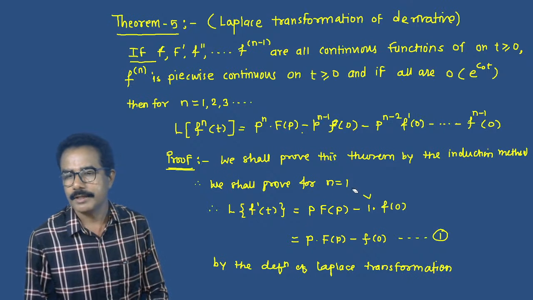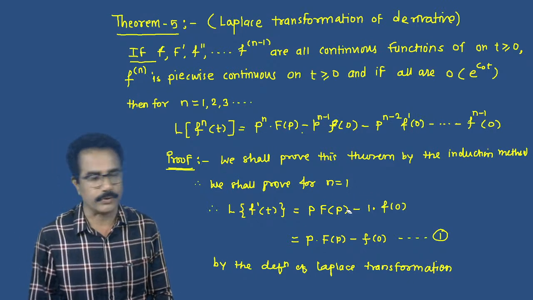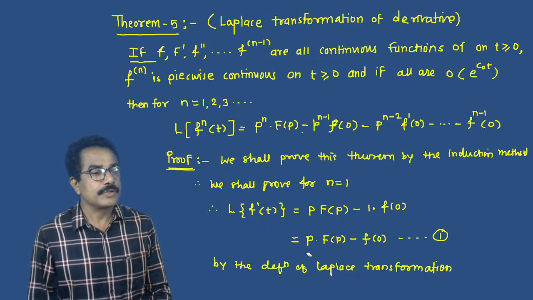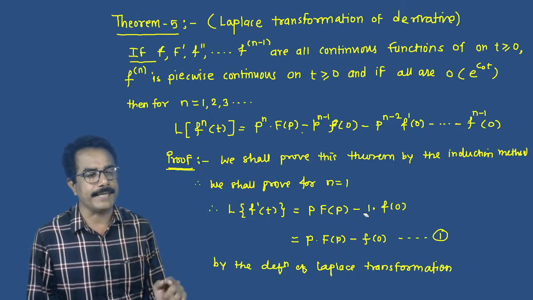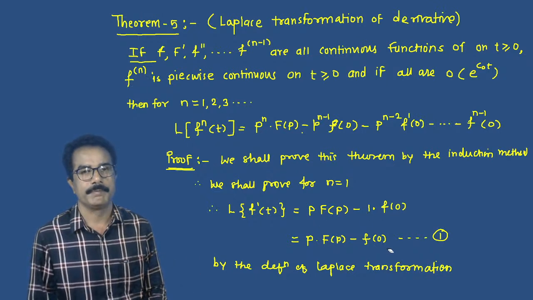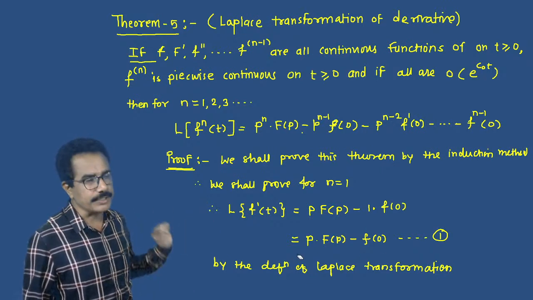Okay, very good. Bhagyashree Panchal, yes. Pranavati Kadam, yes. Now this can be written as p into capital F of p minus f of 0, and this is true for n equals 1.